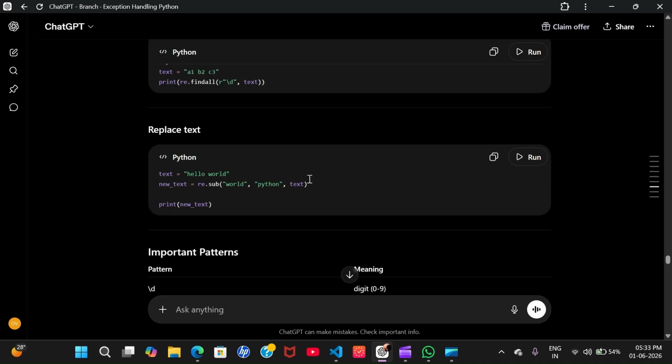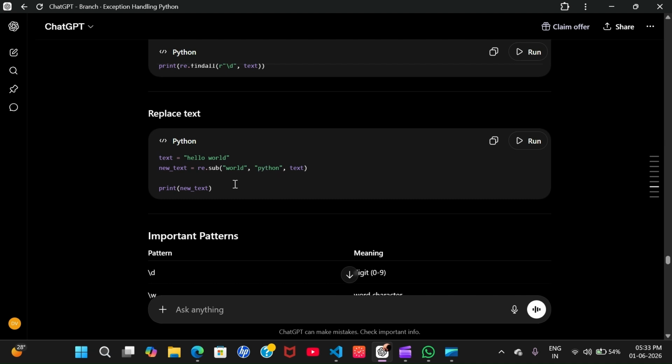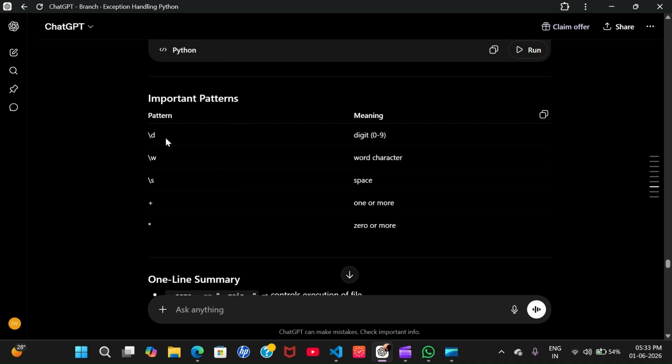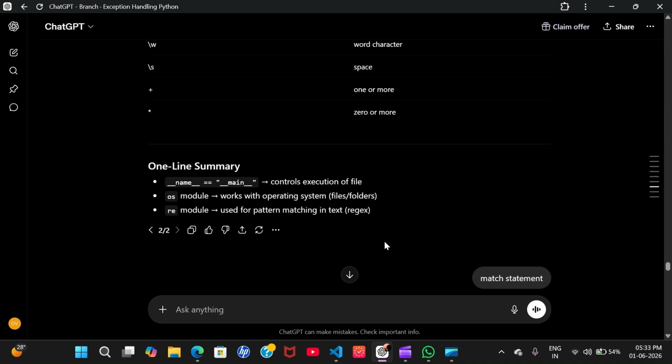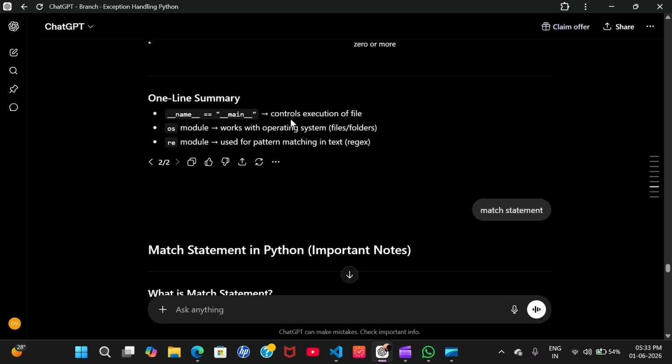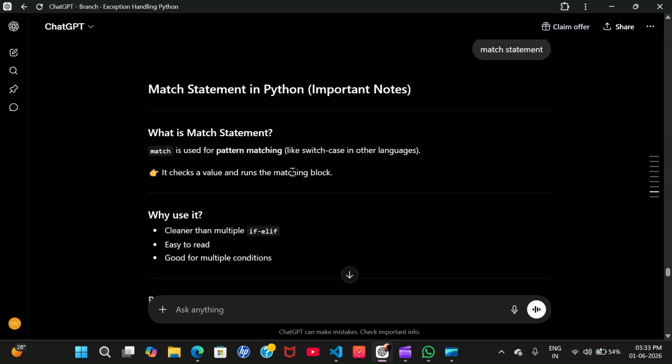Now replace text. It is a function. It will replace the word by Python, iterating over this text, then store it in new text, then print new text. So this means digit, this means word character, and this means space, that is one or more, and that is zero or more. So the one line summary: this controls execution of lines, and the os module works with the operating system, and the re module is used for pattern matching.